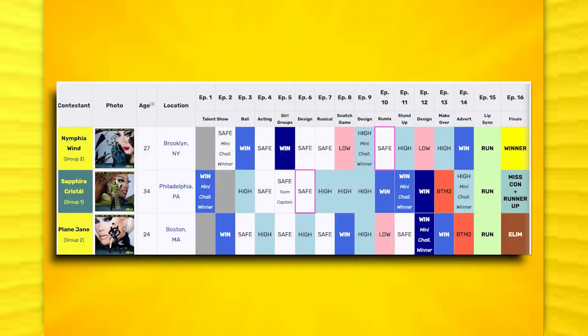And it's very interesting here because it's actually the opposite way that things happened. The order is like this: Sapphira, Plane and Nymphia in track record wise of their high and low placements. But in the show it was Plane who was caught at the top 2 and then Nymphia winning over Sapphira, when it should have been the top 2 of Sapphira and Plane and then Sapphira winning at the end. But again, that didn't happen.